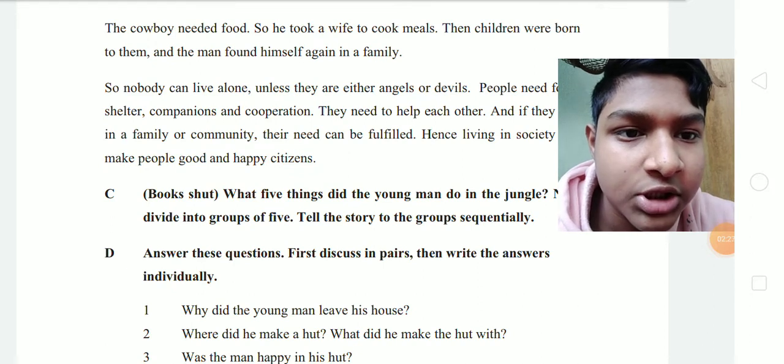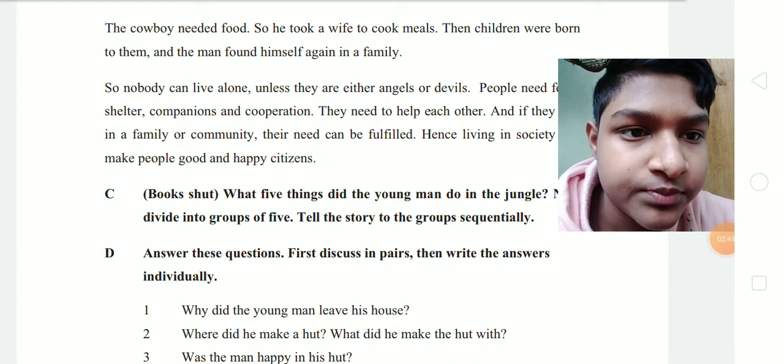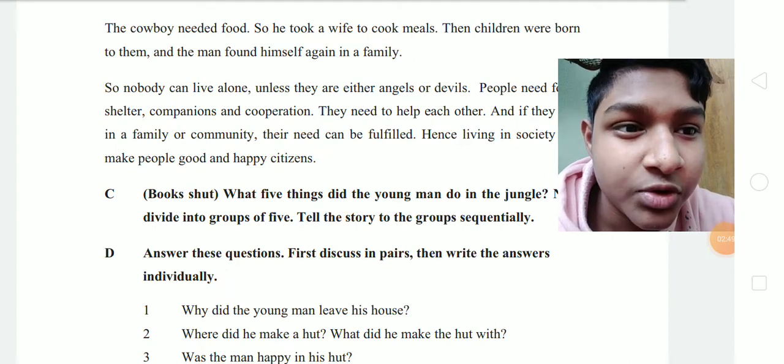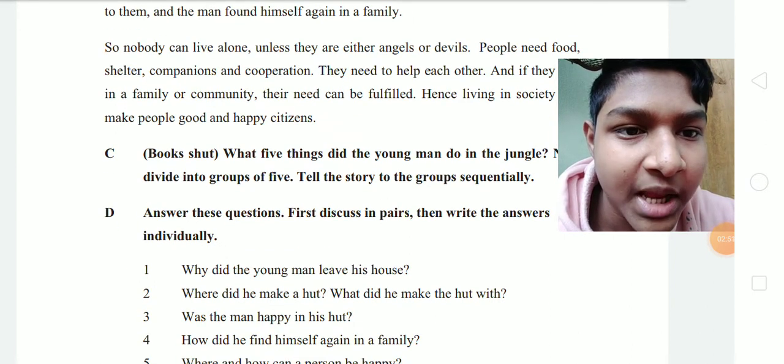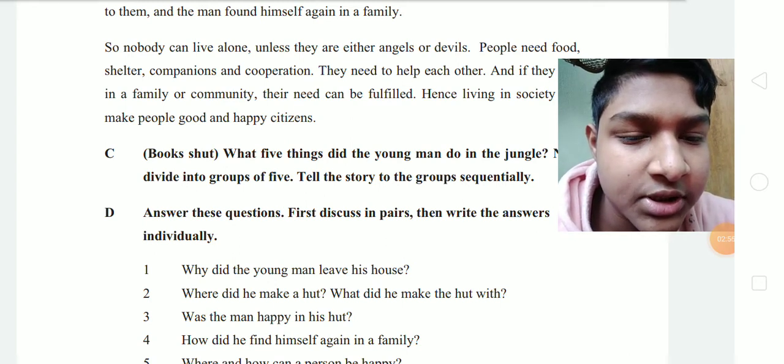1. Why did the young man leave his house? Because he didn't want to stay with the family. Number 2. What did he make the hut with? He made the hut in a jungle, and he made the hut with some kind of wood. 3. Was the man happy in his hut? Yes, at first he was happy, but then he started facing problems.